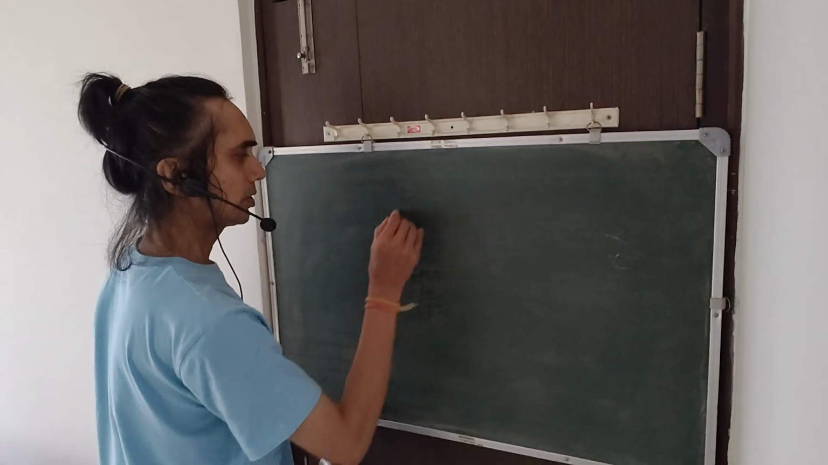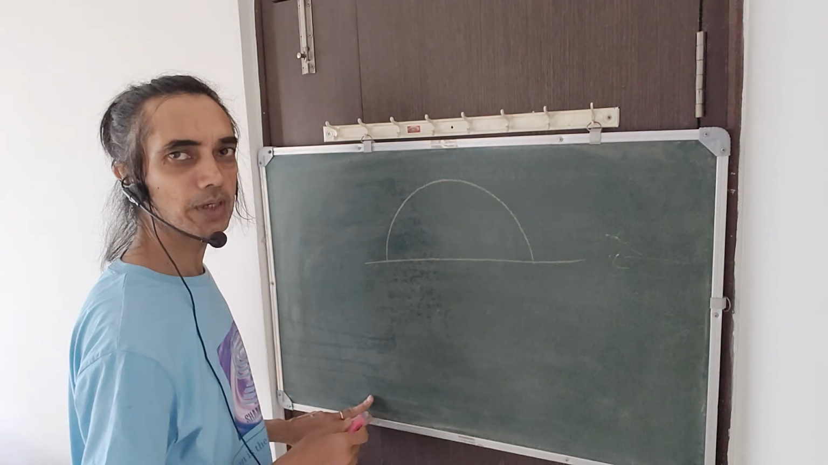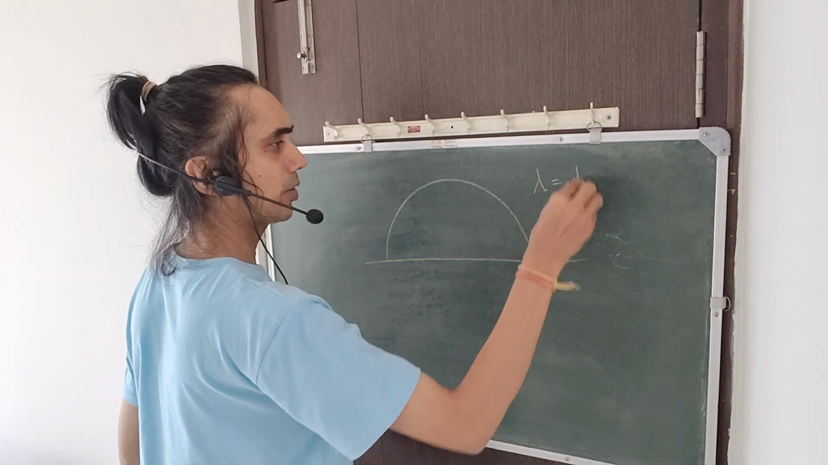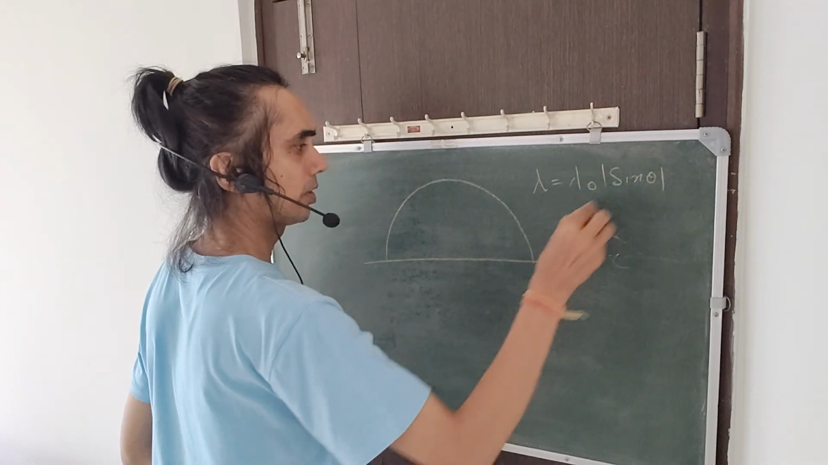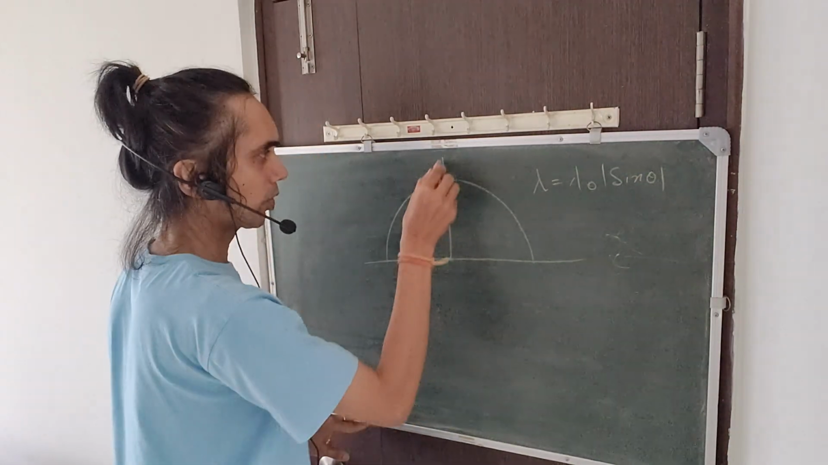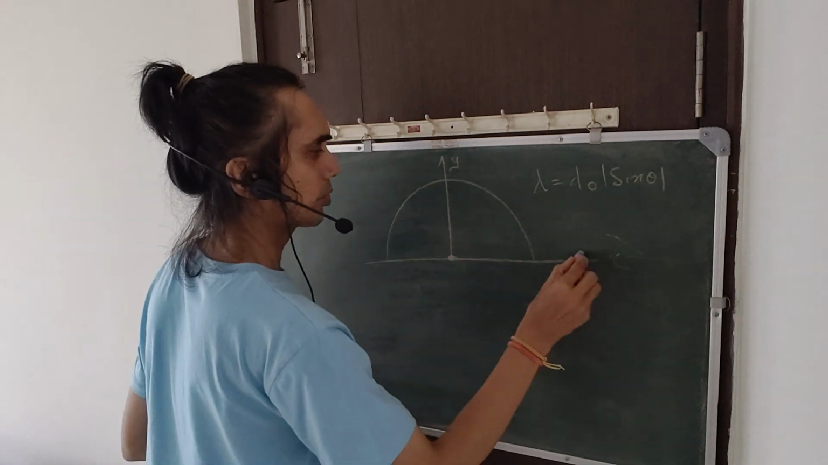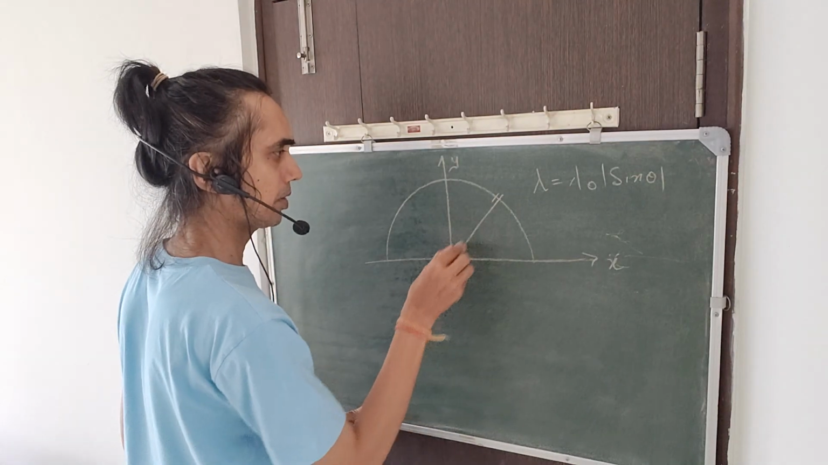Given to us is a structure, a semicircular arc, where lambda is varying as lambda naught sine of the angle theta, the mod of it. We are supposed to find what will be the field generated at the center. We'll take a segment quickly. This is the segment that I am taking.